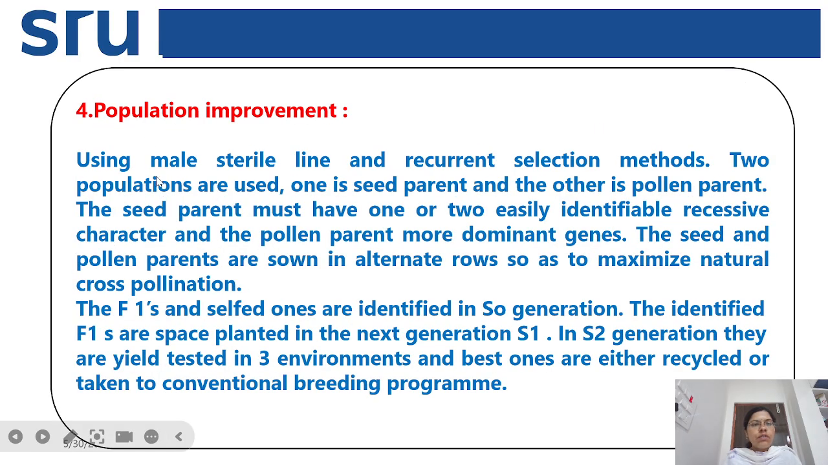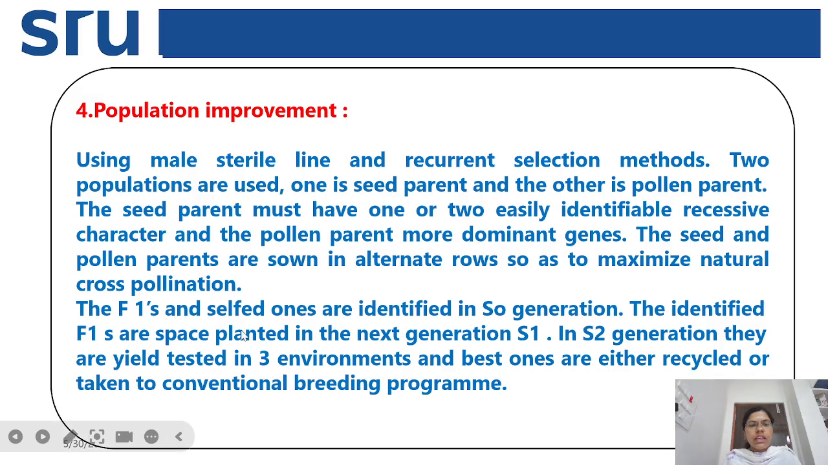And next is the fourth breeding method, that is the population improvement method. Generally we go for the recurrent selection method. For this, we use two populations. One population is for the seed parent and the other is for the pollen parent. The seed parent must have one or two easily identifiable recessive characters, whereas the pollen parent should have dominant genes. So the seed and pollen parents are sown in alternate rows to maximize cross pollination.